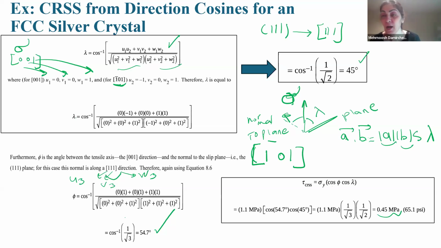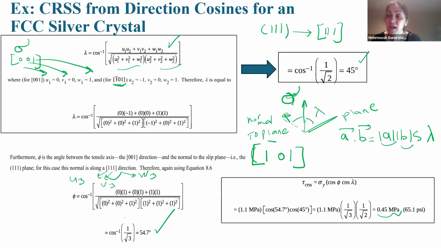No, we cannot say. Why? Because we have other directions. It is one of the directions that we have in FCC, one of the primary ones. We should compare all 12 primary slip systems that we have. The one with the maximum value is the most likely candidate, where the slip starts.